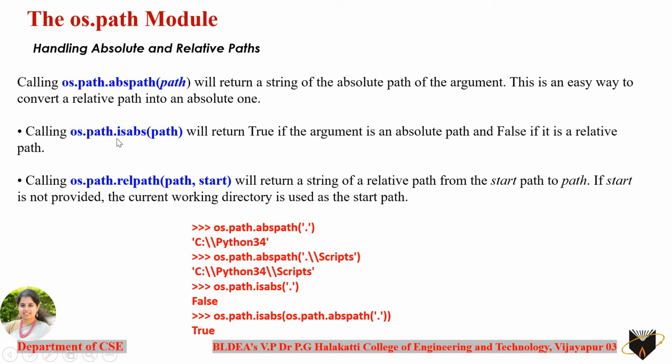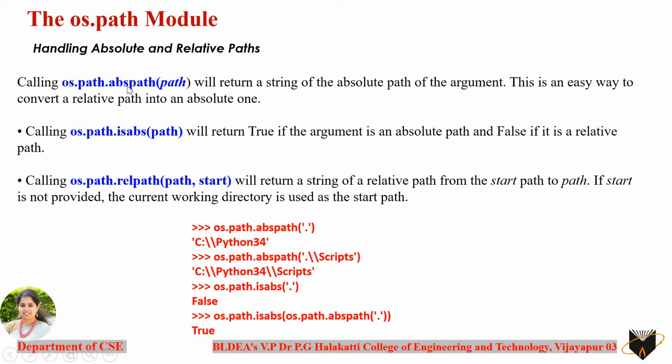os.path.abspath, os.path.isabs and os.path.relpath. So all these three methods are used with os.path. Make sure that if you are using these methods, they have to be used with os.path, but not with only os here. So what each of these methods does, we'll see here.